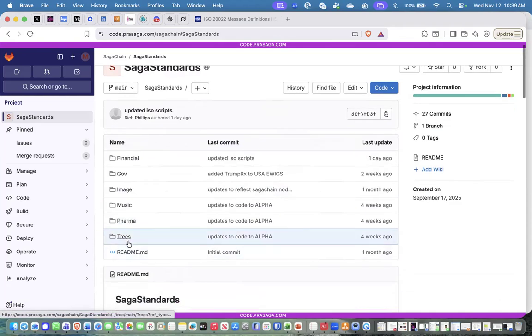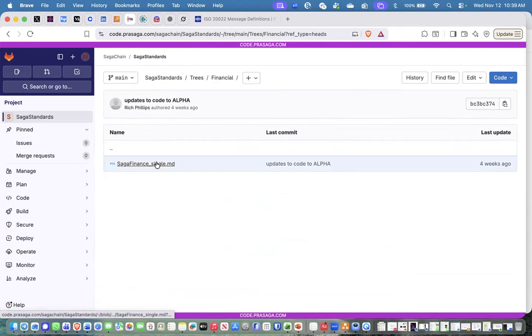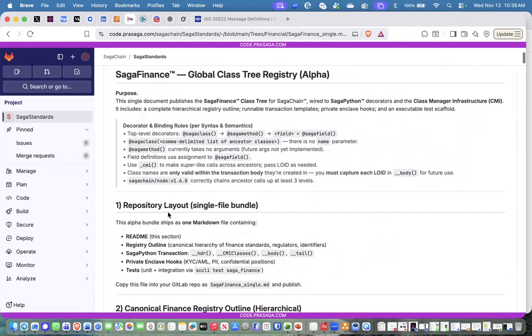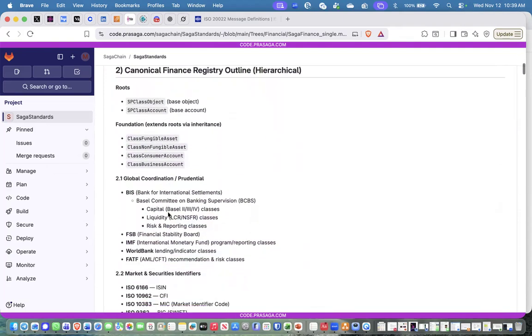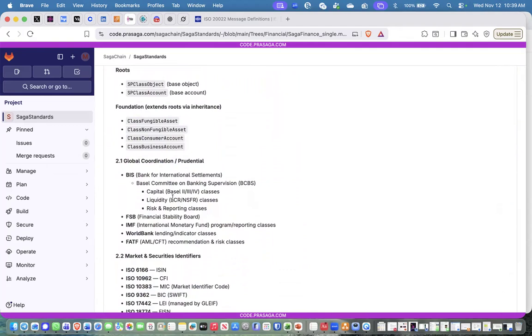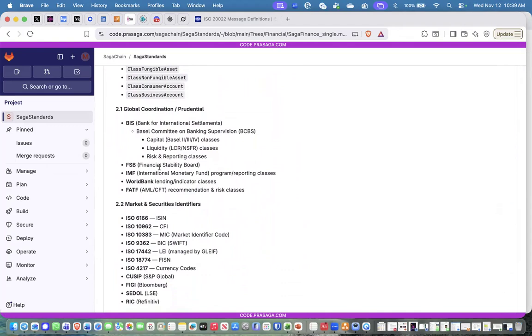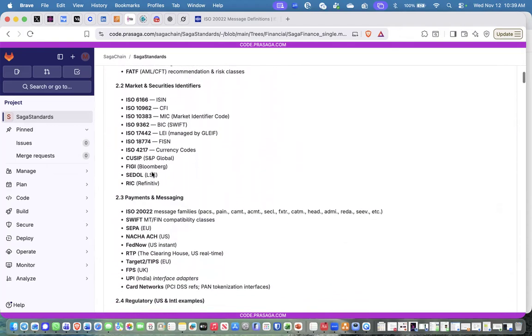So we have these different trees. These are all the spines. Here's a financial spine. The financial spine is inclusive of every single class tree that falls under finance out there. Global coordination and prudential from Bank of International Settlements, Financial Stability Board, IMF, so on and so forth, markets and securities.